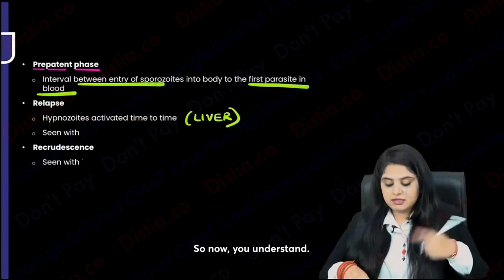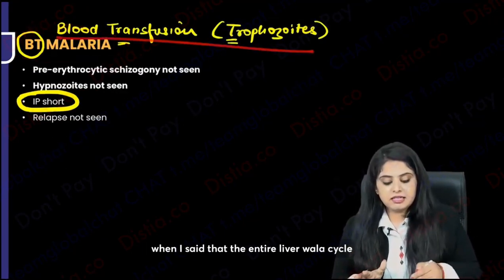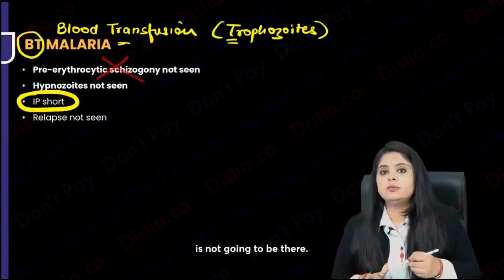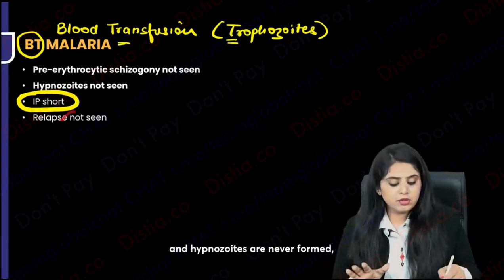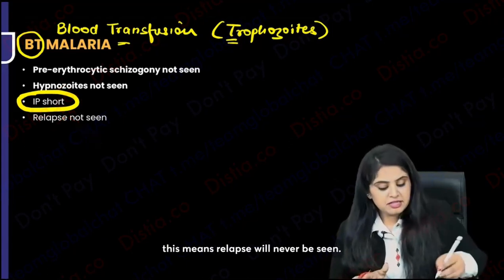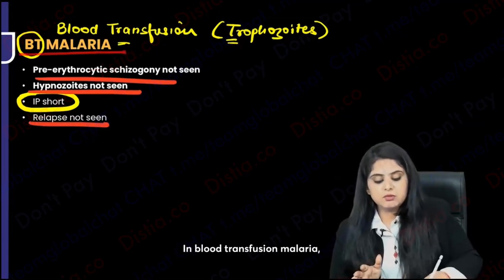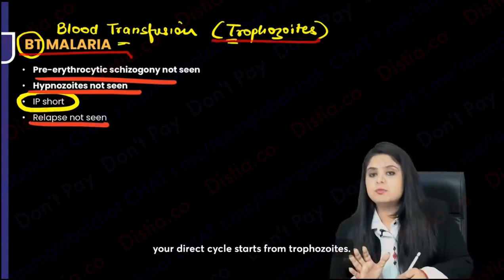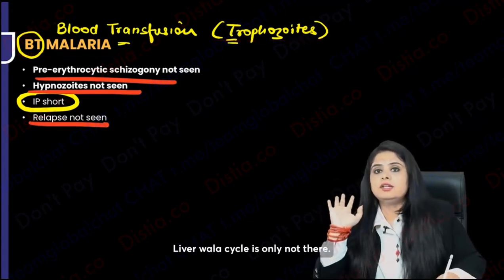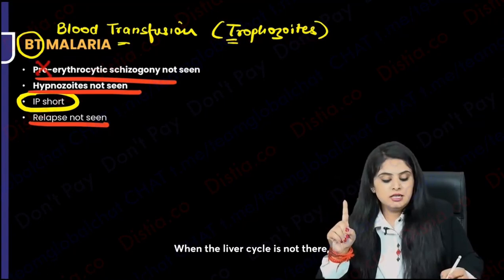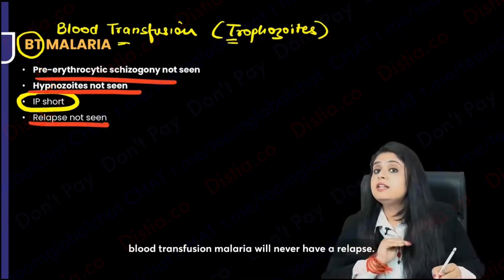So now you understand. In the previous one when I was teaching you blood transfusion malaria, when I said that the entire liver wala cycle is not going to be there, so जब liver wala cycle नहीं होगा तो hypnozoites will never form. This means relapse will never be seen. Relapse is never seen with blood transfusion. So simple, in blood transfusion malaria, your direct cycle starts from trophozoites. Trophozoites means RBC wala cycle. Liver wala cycle is only not there. When the liver cycle is not there, this means the hypnozoites will never form, and if they will never form, blood transfusion malaria will never have a relapse.